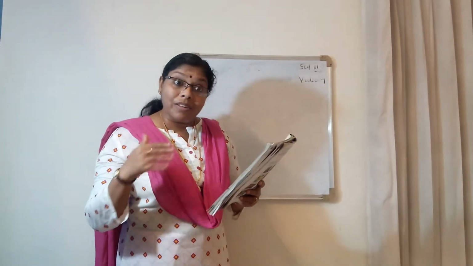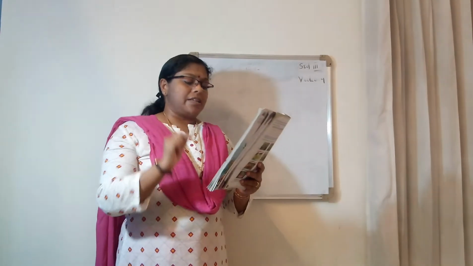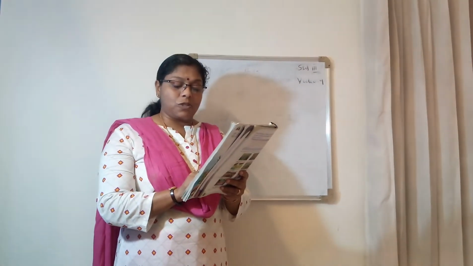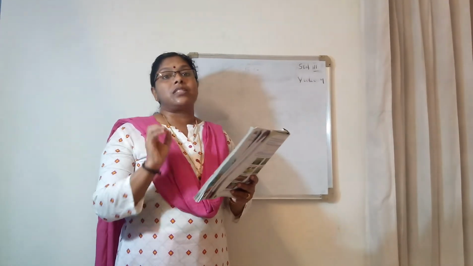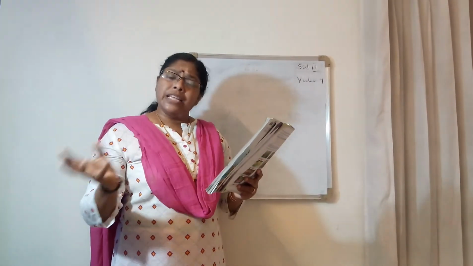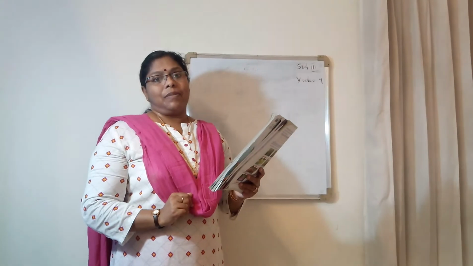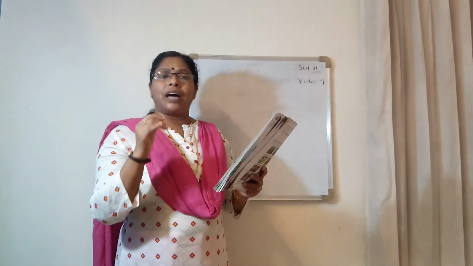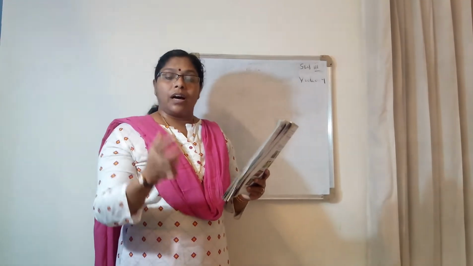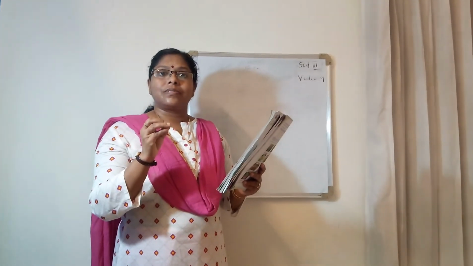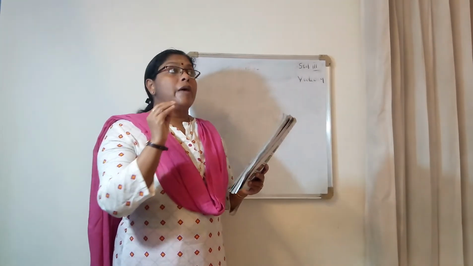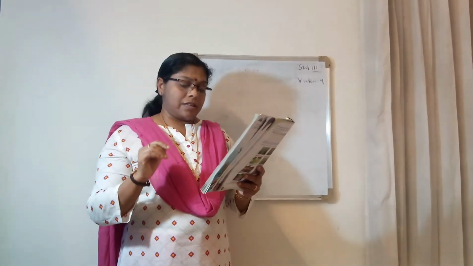Then you observe the changes. What are the changes seen? Examine the various stages of germination of the pea seed. Any seed you can use. Better you can use pulses like moong dal. Moong means green peas. You can use a pea seed like that. Okay.